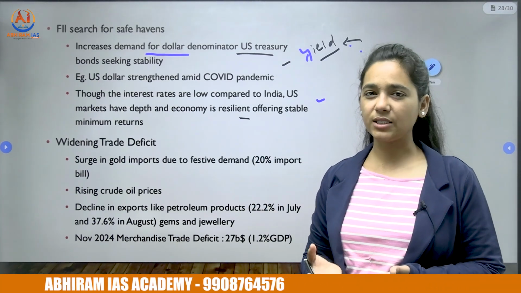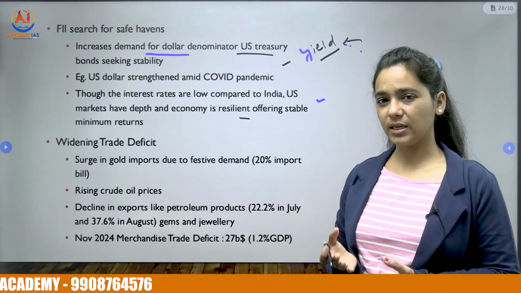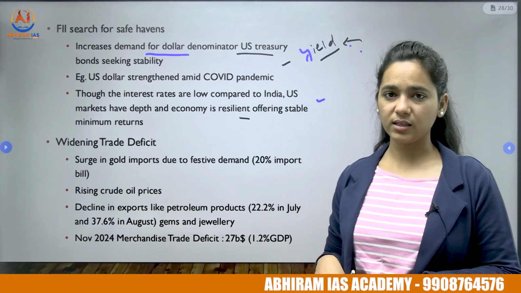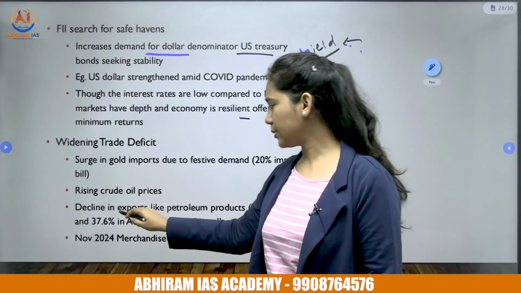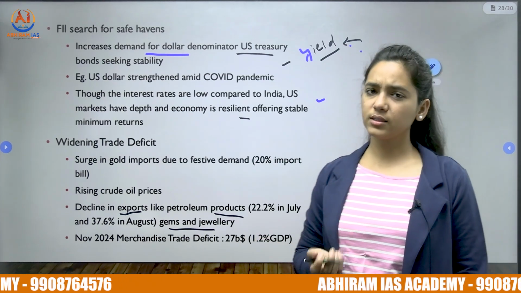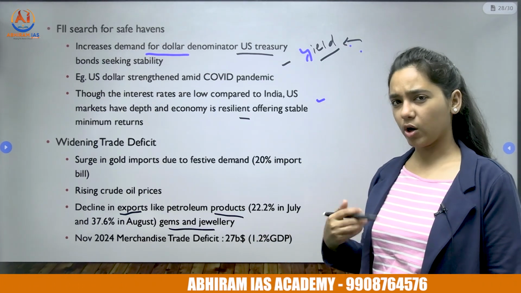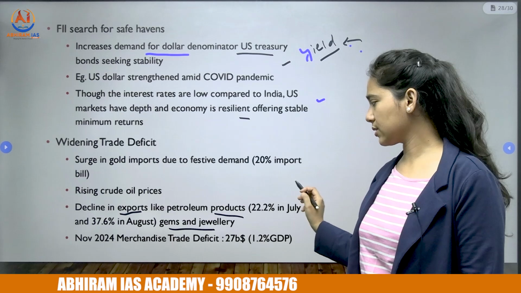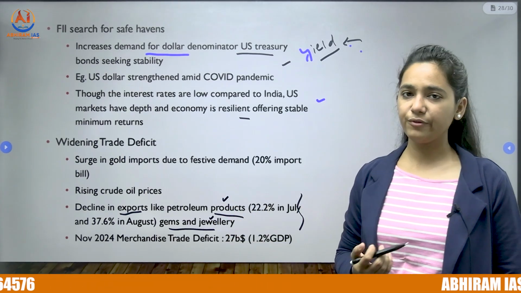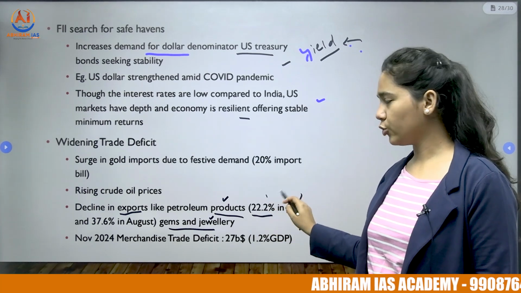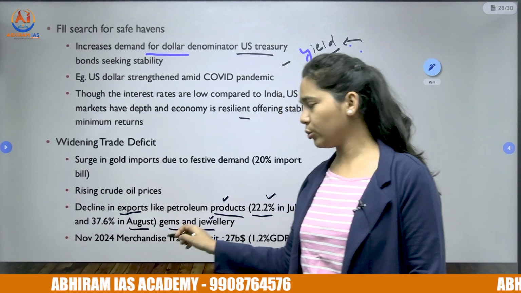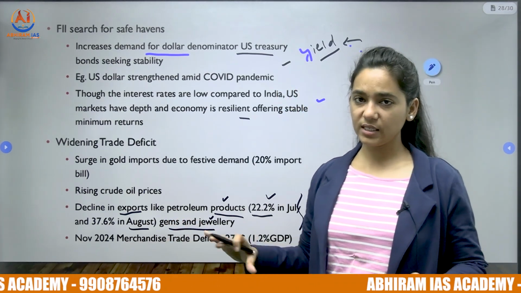So why is the trade deficit widening in India? We can see the imports are rising because crude oil prices are rising, but the exports are declining. We have seen a decline in exports of petroleum products and also gems and jewelry. There are other exports from India also like organic chemicals and engineered goods. Especially in petroleum products and gems and jewelry, we see a significant decline in exports, that is a 22% decline in July and a 37% decline in August. So that is huge. That is also contributing to widening the trade deficit.